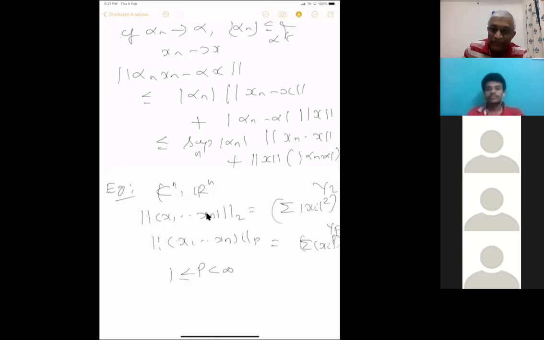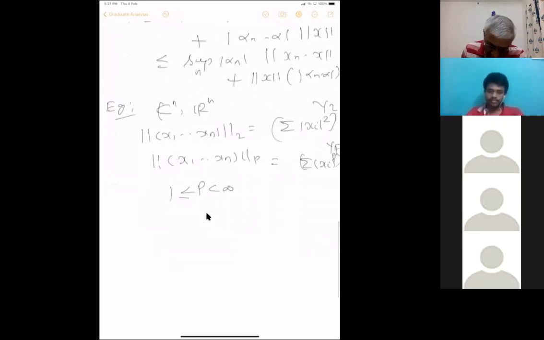This is the LP norm. Or the infinity norm, equal to the maximum over i of mod xi. There are only finitely many, so you can check that these things are norms.